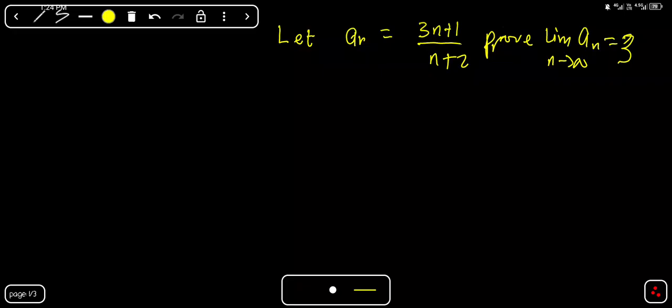So in today's video, we have this problem. This is on real analysis, okay? And this is the limit of a sequence. We are given a sequence a_n equal to (3n + 1)/(n + 2). I want to prove that the limit as n tends to infinity will give us 3. Okay, so that is what we want to prove.